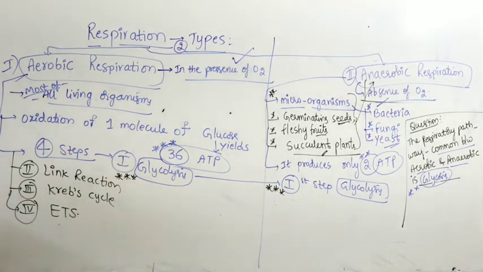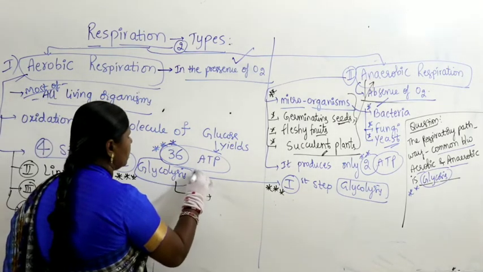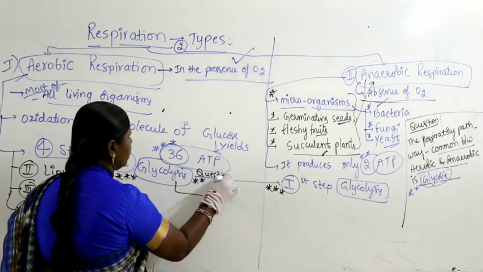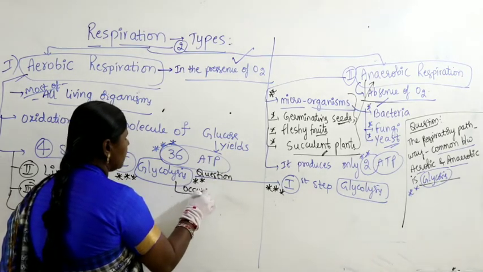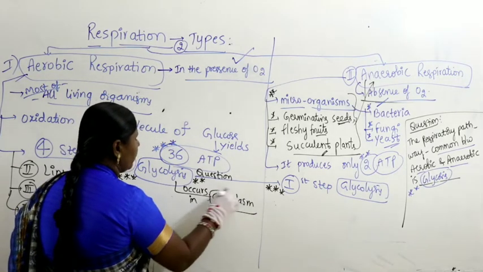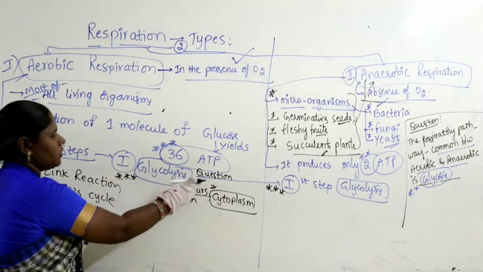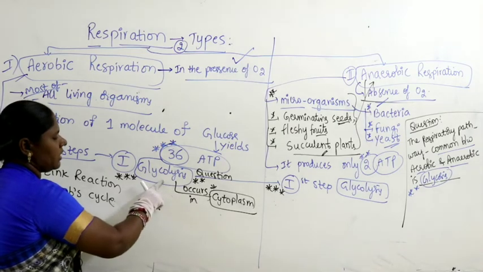The first one is glycolysis, the second one is link reaction, the third one is Krebs cycle, and the fourth one is ETS, electron transport system. So these are the 4 steps which we find. Remember, glycolysis is the one, a very important question I am giving you. Glycolysis occurs in the cytoplasm. So whenever you get the question, where does glycolysis occur? Remember, very important question.